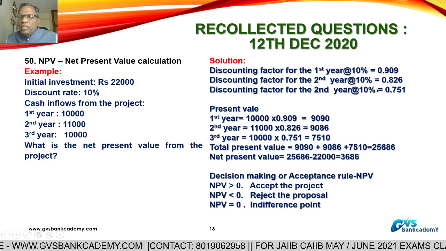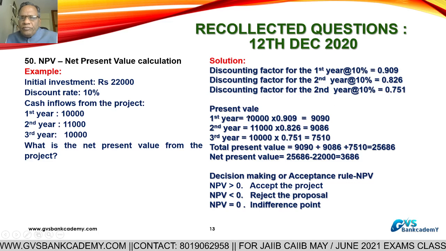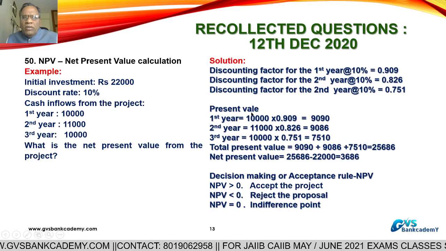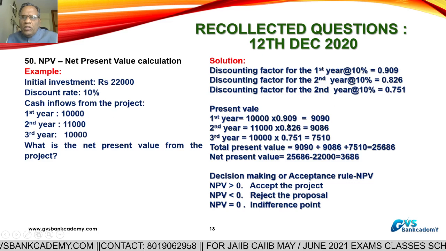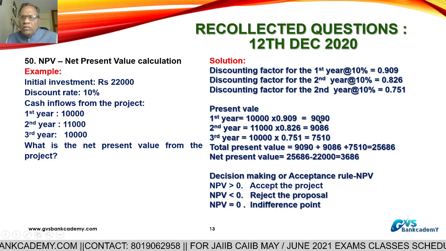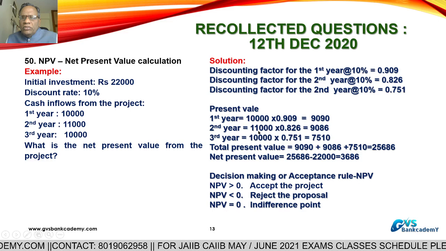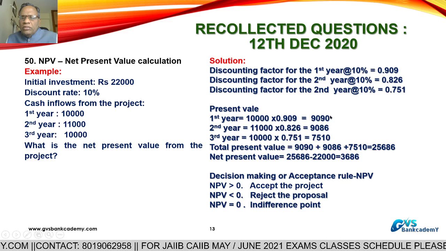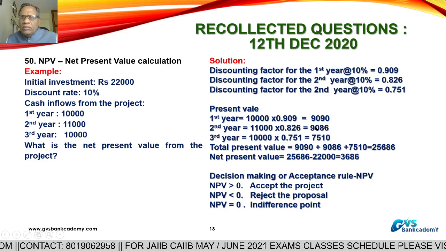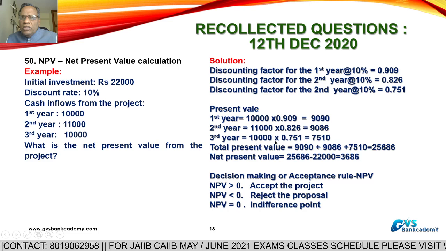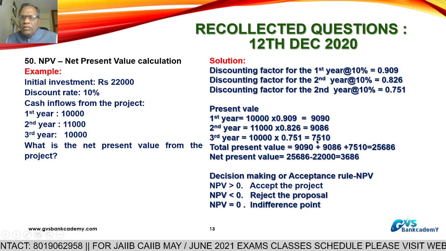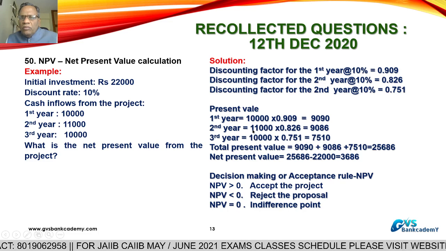This is the discounting factor at the 10% discounting rate: first year 0.909, second year 0.826, third year 0.751. What is the present value of this amount? 10,000 into 0.909, 9,090. Second year 11,000 into 0.826, 9,086. Third year 10,000 into 0.751, 7,510.